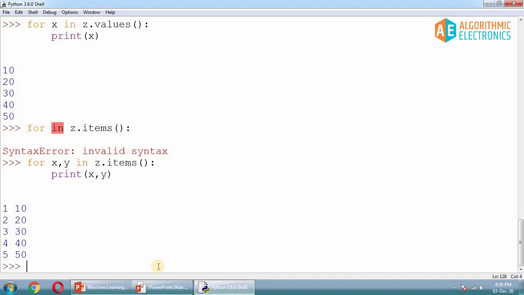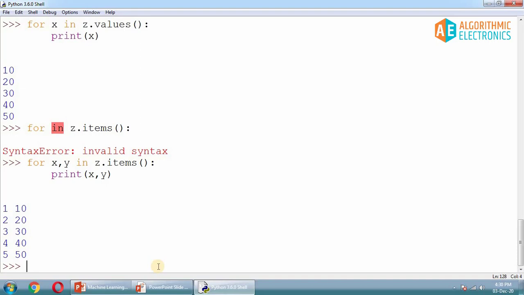Now the next important thing is how to check whether a particular item is present inside the dictionary or not. We are talking about searching. In the case of a list, tuple and set, we search for the value because they have only values. But a dictionary has the key as well as the values. So if I do the searching, will it search the key or the value? Obviously it will search the keys only, not the values.